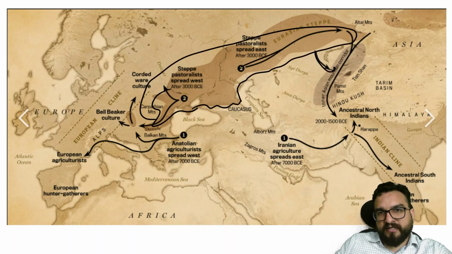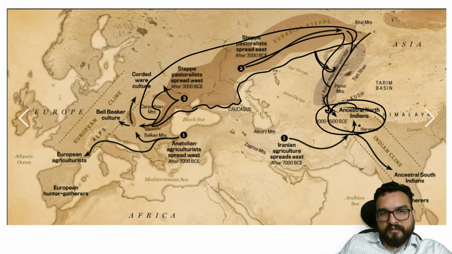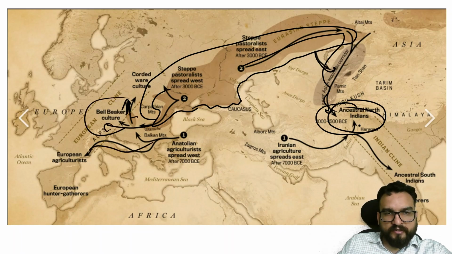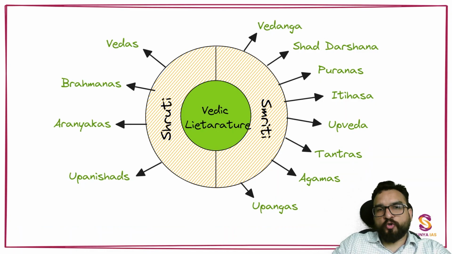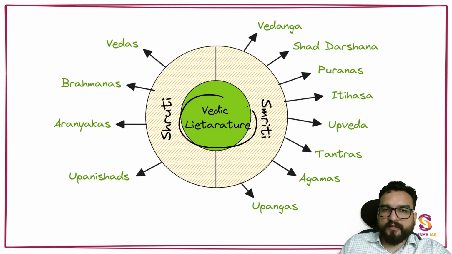Now, though they are migrating over here, try to understand it like this: one branch over here, and you will be finding one branch over here, right? And then they have spread over here as well. Over here as well you will be finding. Okay. Now you come to the Vedic corpus over here, guys. Now try to understand the Vedic corpus, primary language, Vedic Sanskrit.